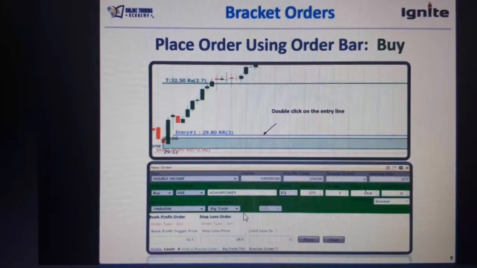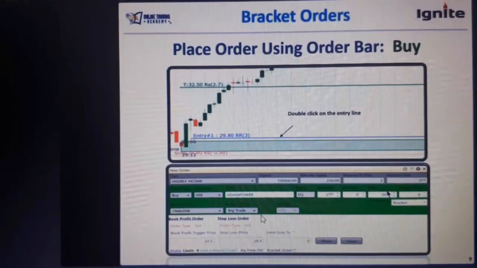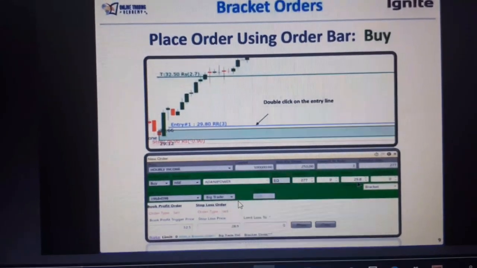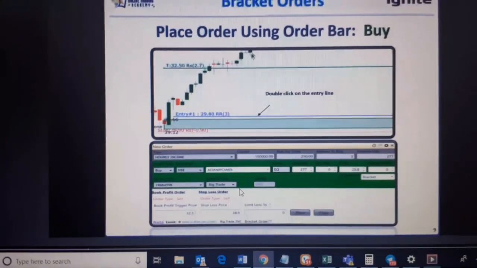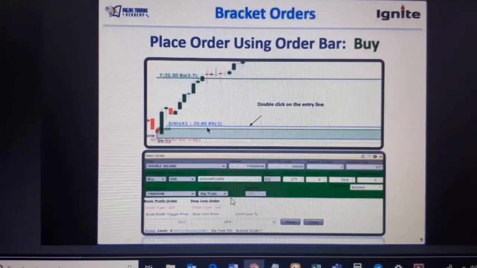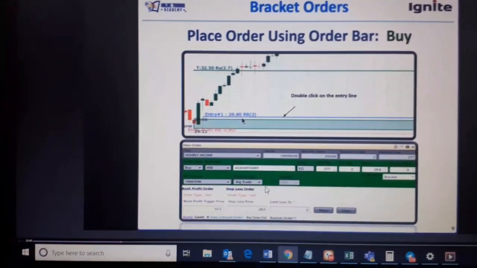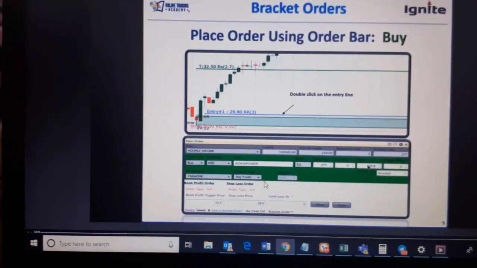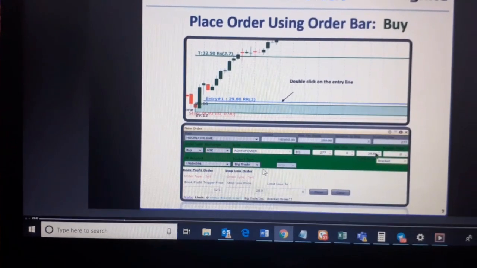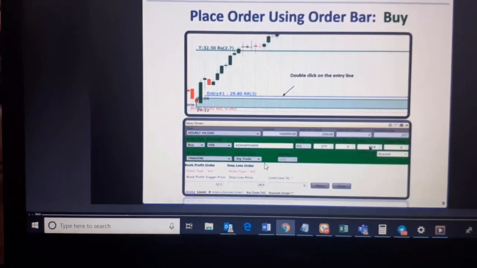A limit order is when I specify a price over here. Can you see this price, Manisha? I've specified a price of 29.8, while the price is somewhere around 33. I'm trying to buy at 29.80, so that's my limit order. If I want to go for a market order, I will put 0 in this price column.